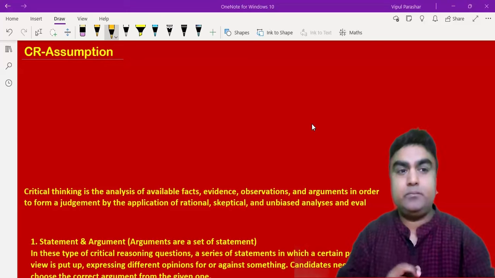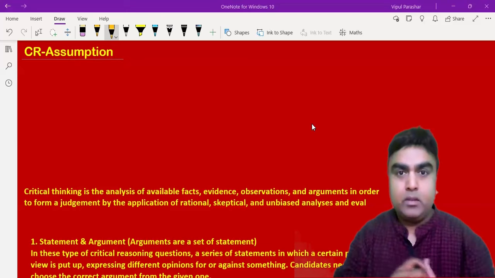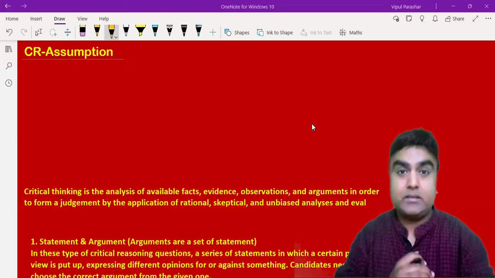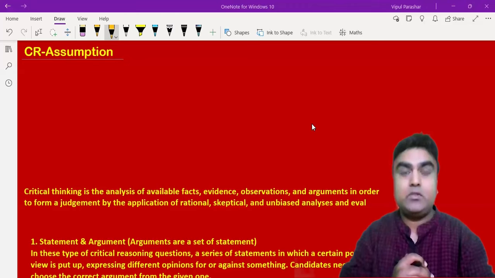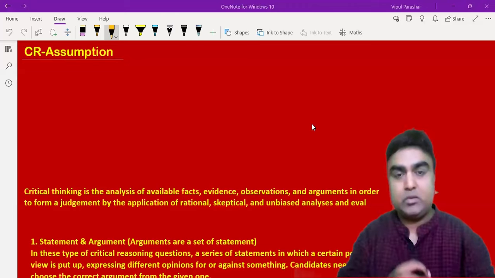So, आज का agenda is we are looking at the critical reasoning. We are moving into the next segment, the next lesson, which is the assumptions-based questions. So today we will be discussing the assumption-based questions.